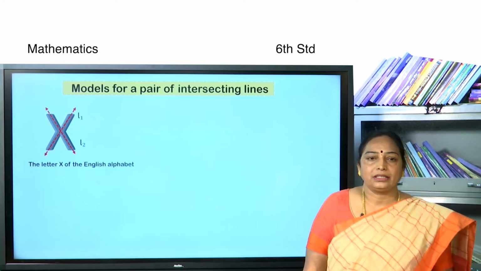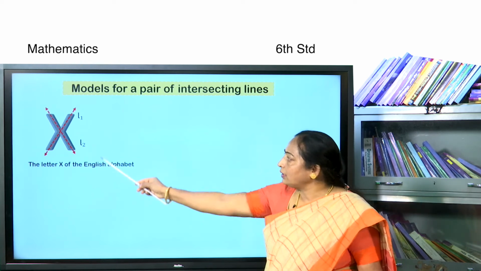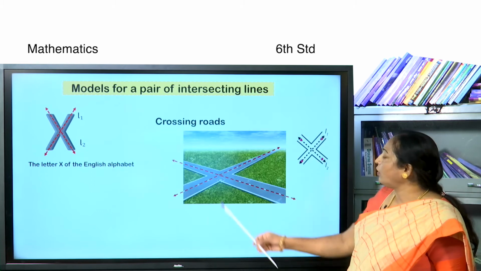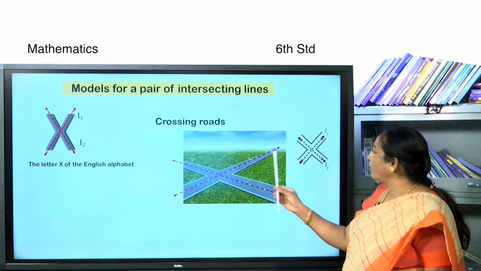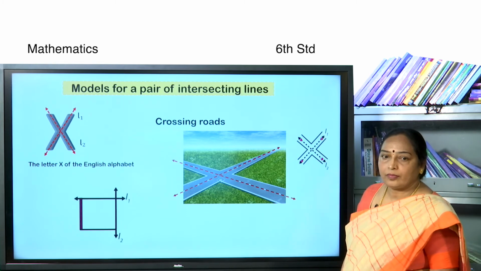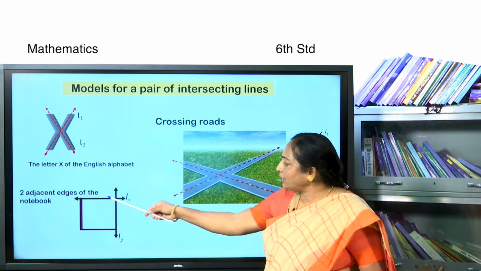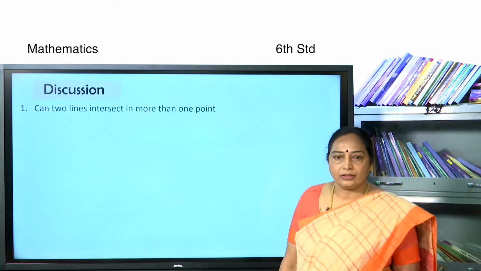Look at this, the letter X. It has 2 axes intersecting at a point. Crossing roads. The roads intersect at a point. The edges of the notebook: 2 adjacent edges intersect at a point.